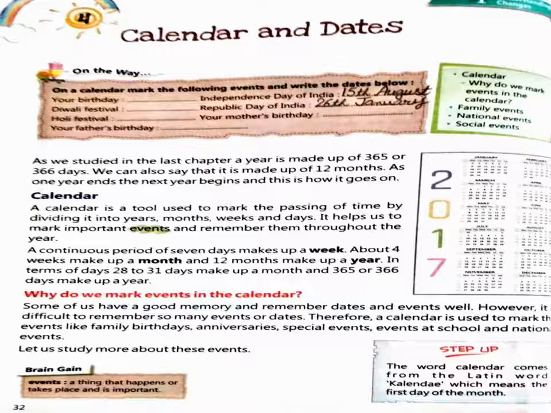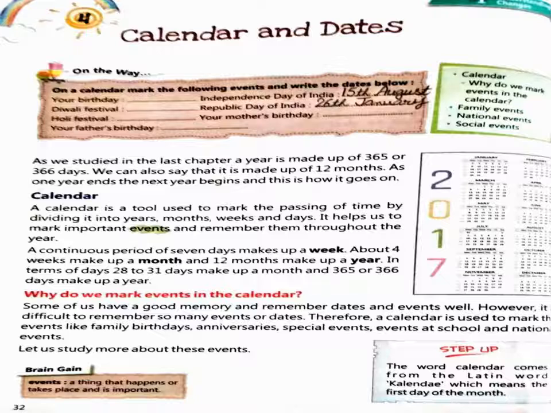What is a calendar? A calendar is a tool or thing which reminds us of the events or important dates which are going to happen in the year. With the help of the calendar, we can know about the important events and the important things which are going to happen throughout the year. Means in this year what is going to happen, we will know from the calendar. And a calendar is divided into years, months, weeks and days.